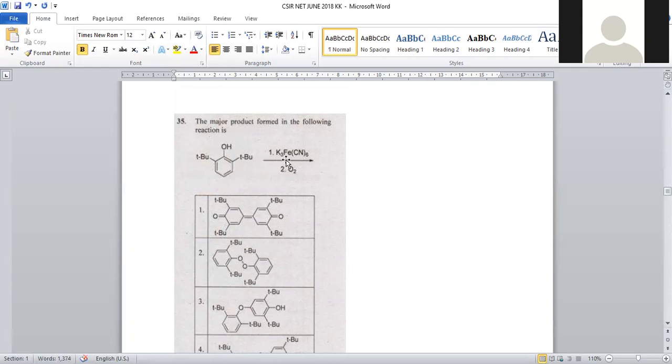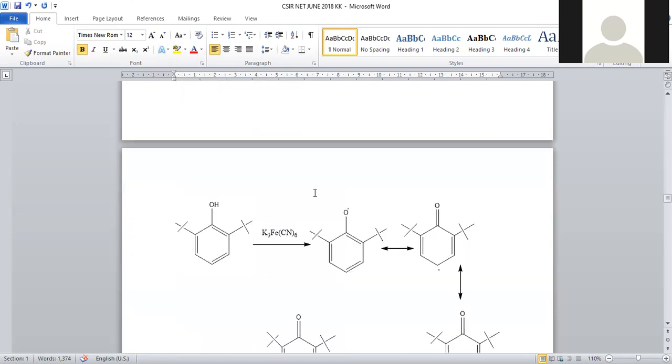Now it is treated with K3Fe(CN)6, potassium hexacyanoferrate(III), and one more is molecular oxygen, right? So it is a kind of dimerization and oxidation type of reaction. Now let us see how the product formation is possible in the presence of K3Fe(CN)6.